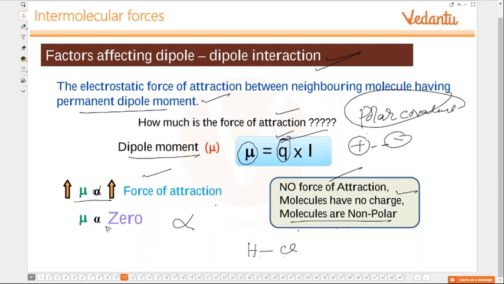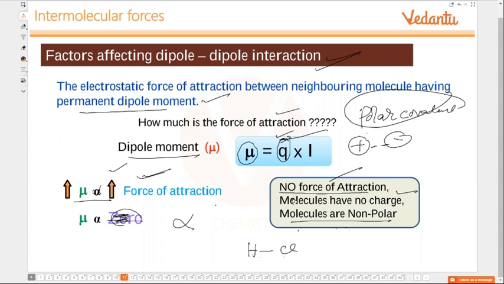Okay. If mu is proportional, it has to be equal. It cannot be like this. If mu is more, then force of attraction is more. In fact, it is the other way around. If force of attraction is more, dipole moment is also more. Okay? So, right. Let us take up this one.